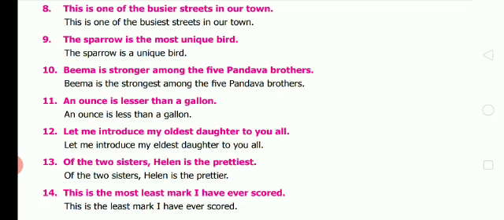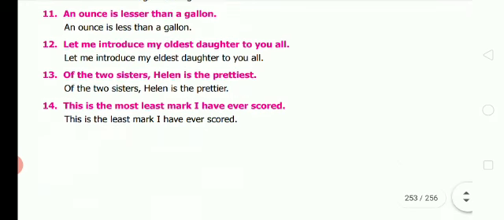Twelfth one, let me introduce my oldest daughter to you all. Let me introduce my eldest daughter to you all. Thirteenth one, of the 2 sisters, Helen is the prettiest. Of the 2 sisters, Helen is prettier. Okay. Then fourteenth one, this is the least mark I have ever scored. This is the least mark I have ever scored.